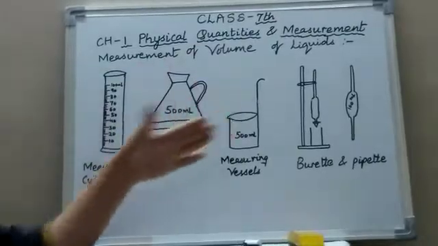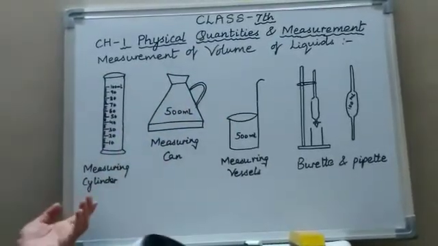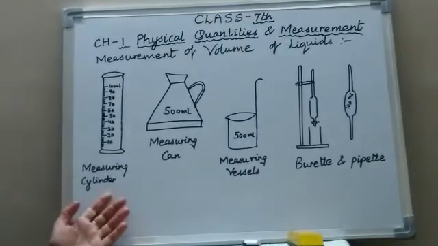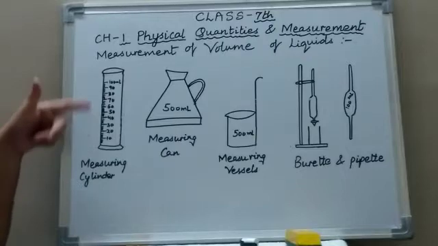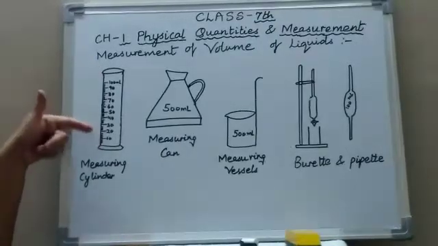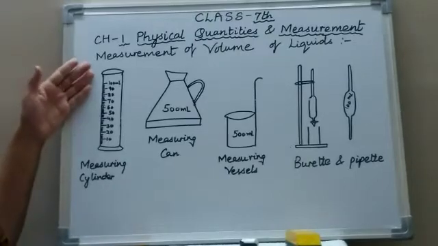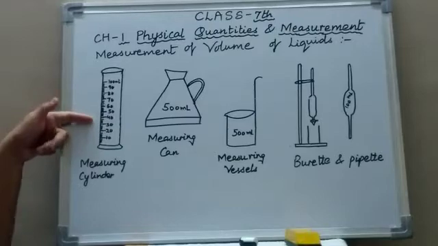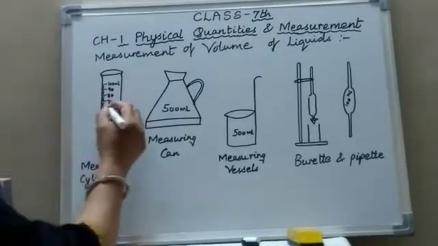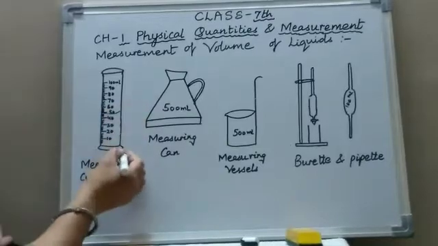Now you can see these are some measuring instruments. This shows a measuring cylinder. This is graduated in milliliter from bottom to top, like 10 milliliter, 20 milliliter, 30 milliliter, 40. So this can be used to measure the required amount of the liquid. Like if you fill the liquid up to this mark, that means you will get 50 ml of the liquid.